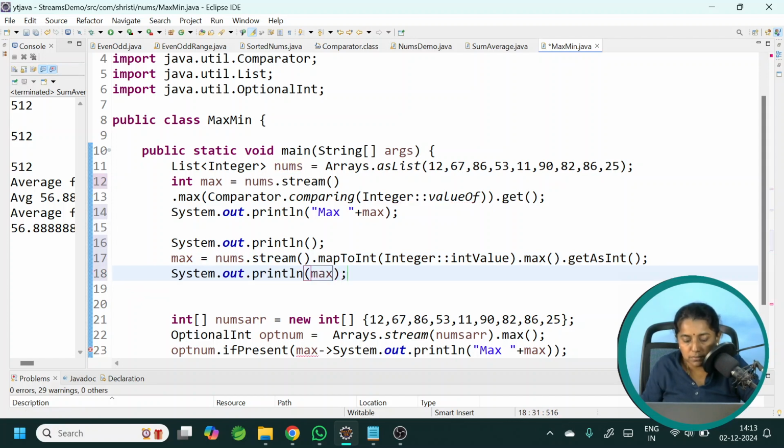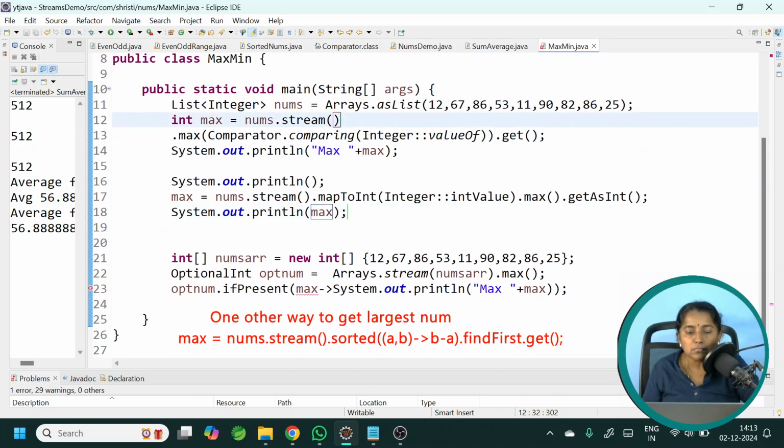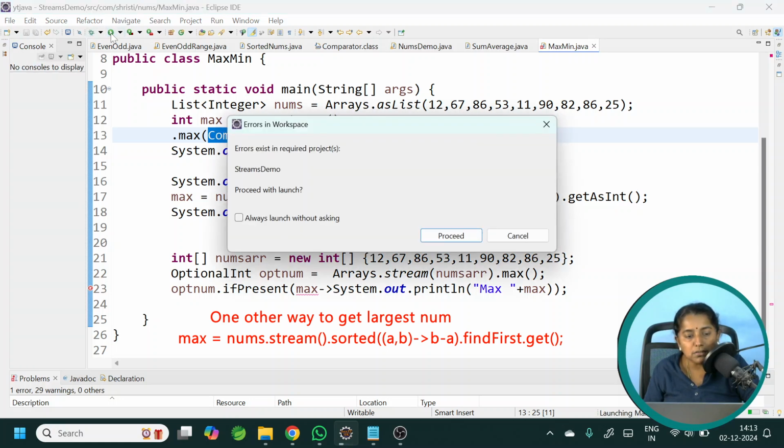Print the maximum number. Fine. So either you can use the dot max method with a comparator as a parameter, or you can convert your integers into primitive numbers and then call the aggregate method max directly. Okay. In all these cases it should work fine.